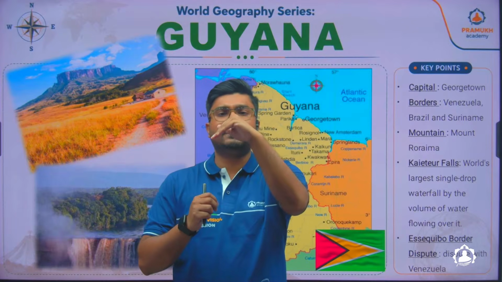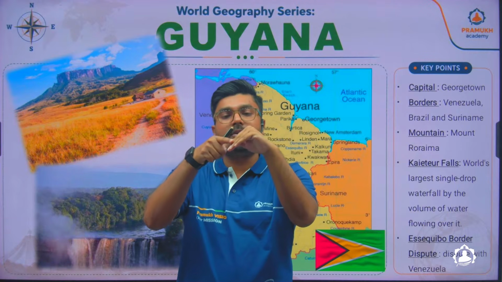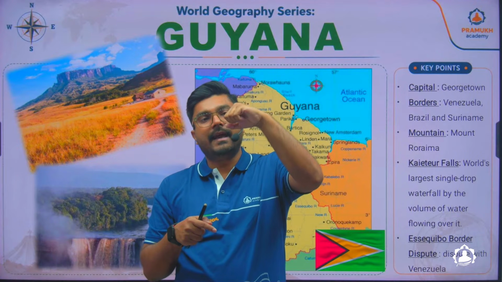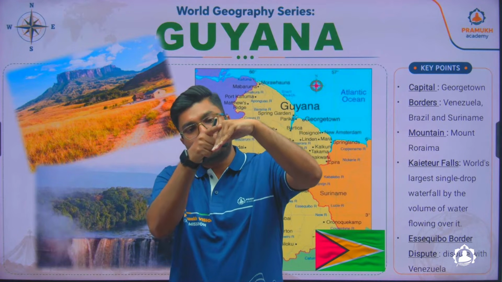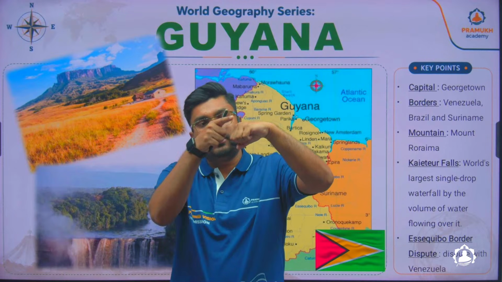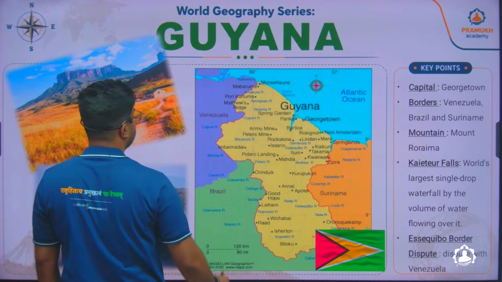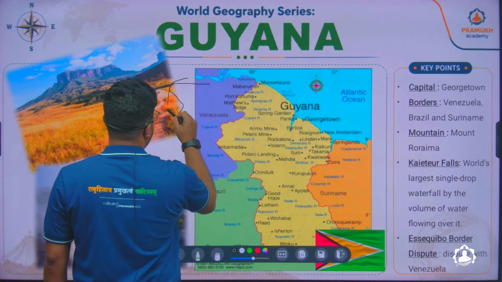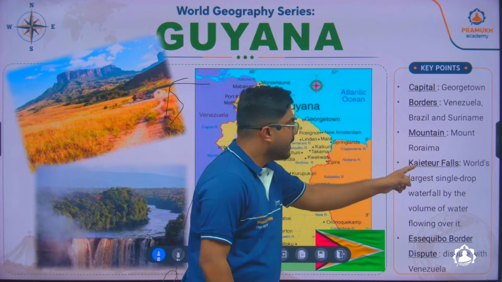Now, what do you mean by a single drop waterfall? If this is a mountain, for example, there could be a fall falling down from this particular region, or it could be a cascade also. But sometimes, due to erosion, the outer part of the mountain has become something like this, and now the water is falling like a drop from here. It is not sliding or cascading against the mountain. Just for your reference, this is the mountain, and the waterfall is falling like a drop here. So this is the world's largest single drop waterfall, which is called the Kaieteur Fall.